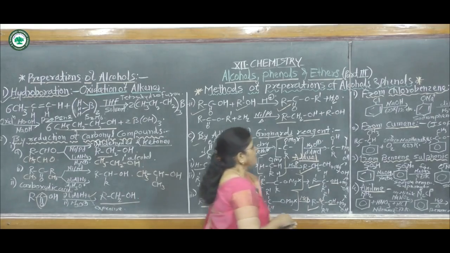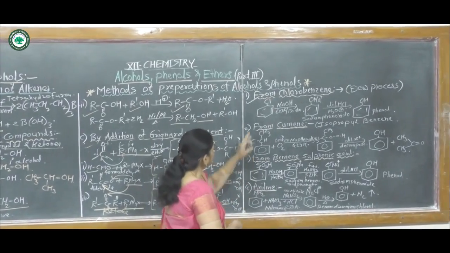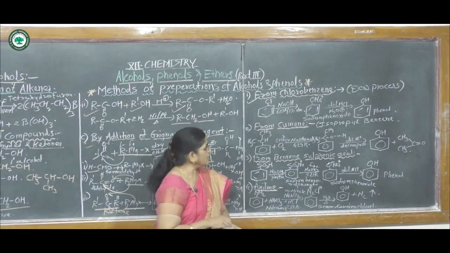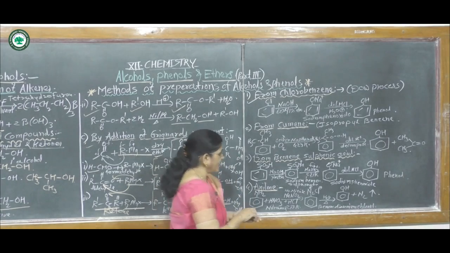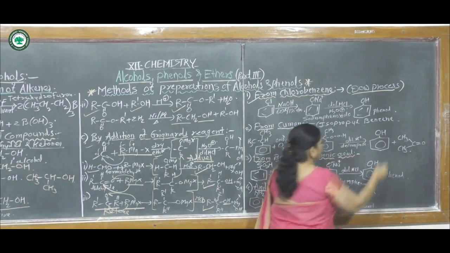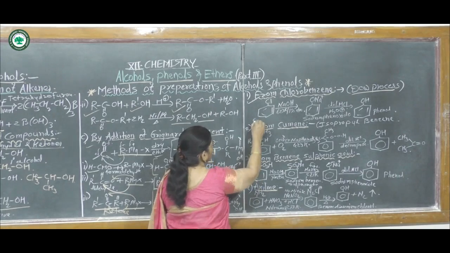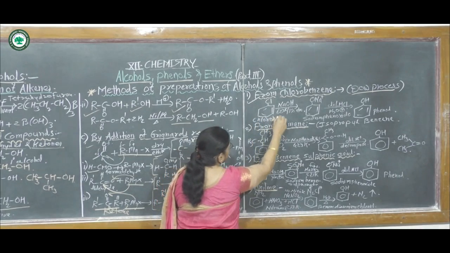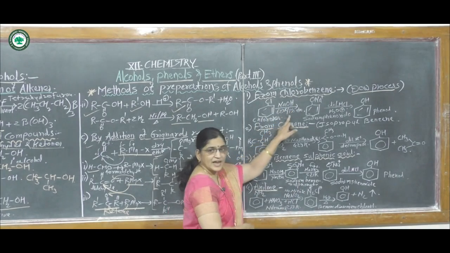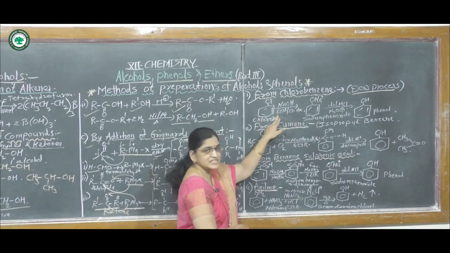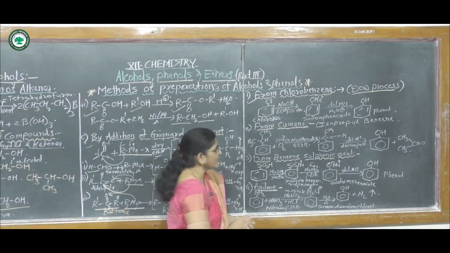The next one, methods of preparation of phenols. In this, the first method is preparation from chlorobenzene. This process is also called the Dow process. In this reaction, chlorobenzene reacts with sodium hydroxide at high temperature and high pressure, that means at 623 Kelvin or at 150 atmospheric pressure.